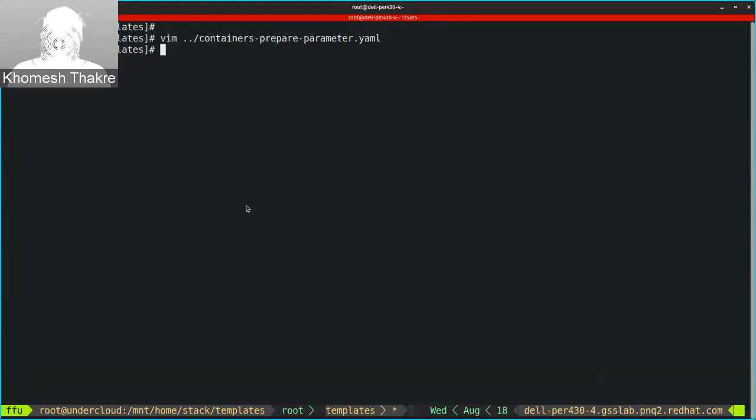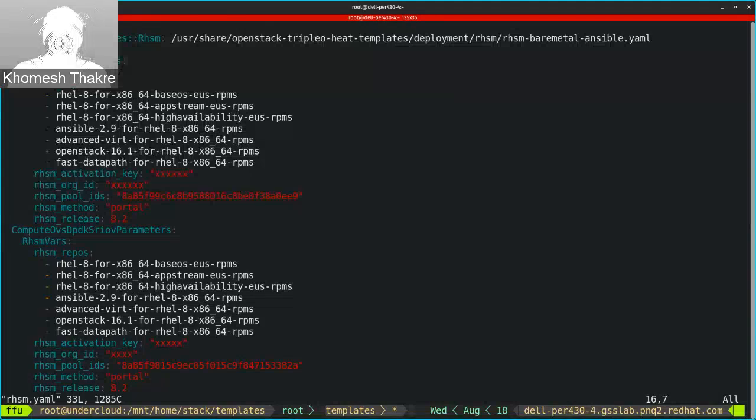Then we will look at the RHSM file, which is the next important file, because during the upgrade we want to make sure that the proper repositories are enabled. In this, the templates are very specific to an OVS DPDK SR-IOV use case. So here, if you can see, I have two roles, one for controller and one for compute OVS DPDK.